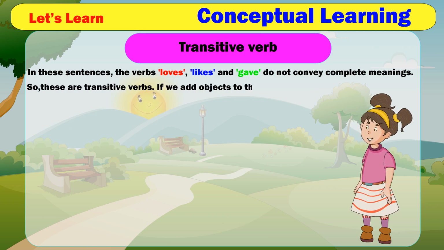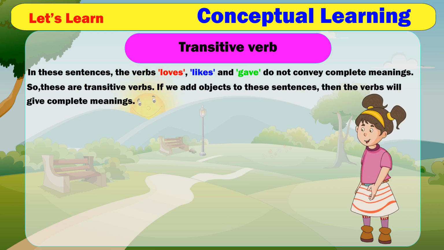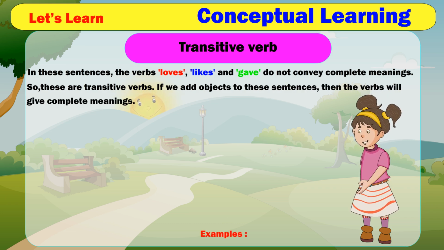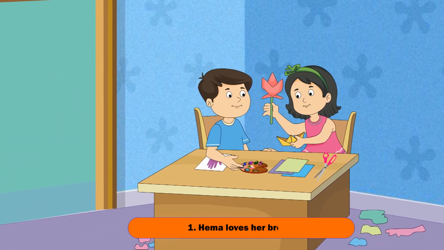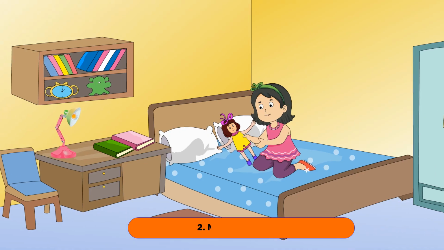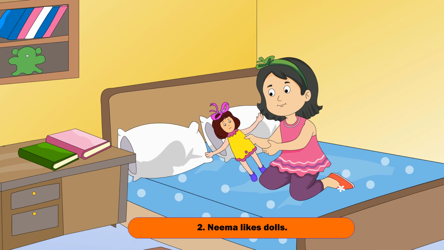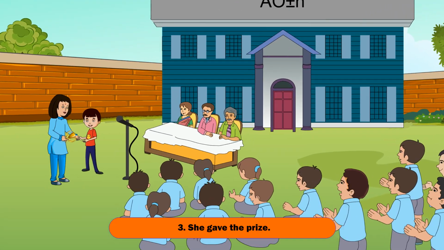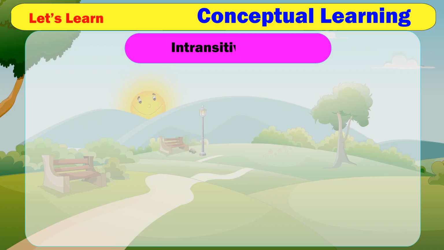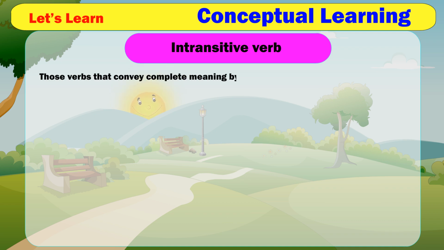If we add objects to these sentences, then the verbs will give complete meanings. Examples. 1. Hema loves her brother. 2. Nima likes dolls. 3. She gave the prize. Intransitive verb. Those verbs that convey complete meaning by themselves and do not need objects.